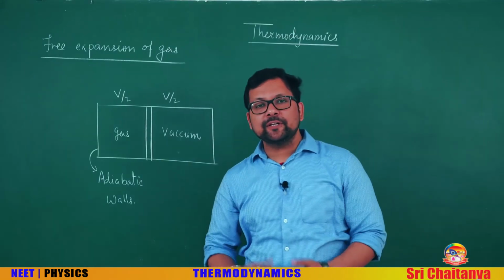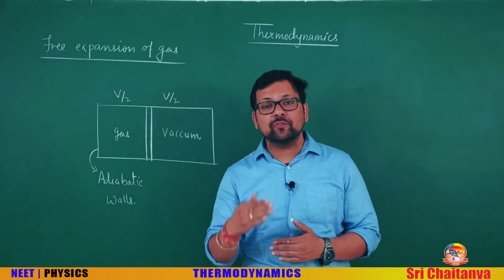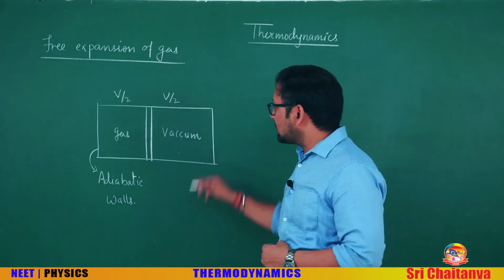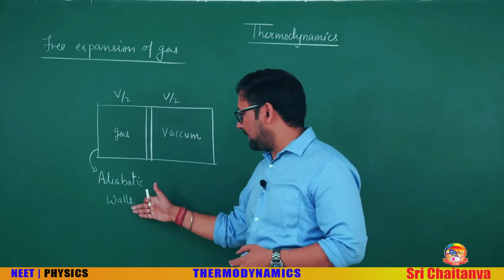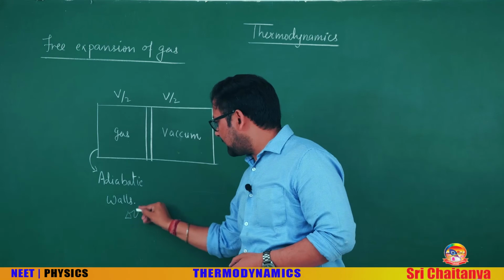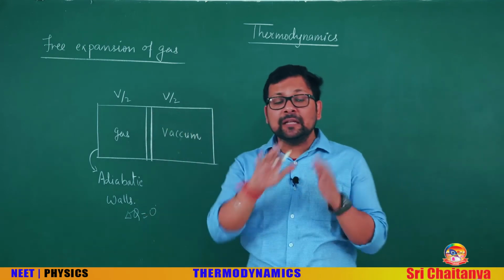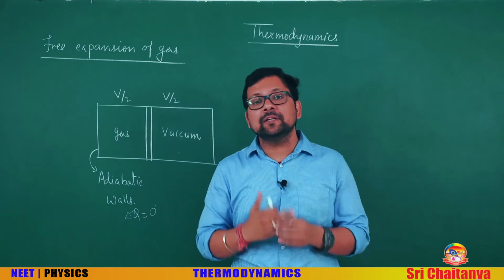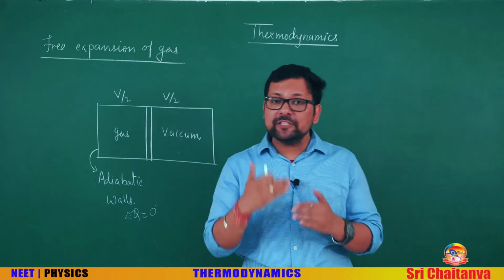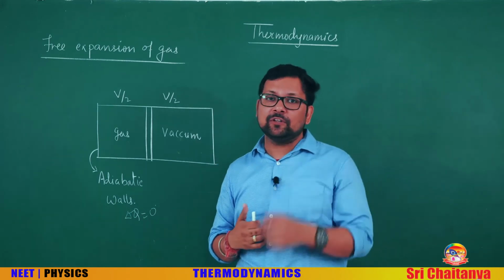The next point is free expansion of gas. Free expansion means expansion of gas in vacuum. See this diagram. This is the gas in half of the volume and the walls are adiabatic. Since walls are adiabatic, delta Q is 0. In expansion in vacuum, nothing is opposing. There is no resistance. In that case, work done will be 0. See, volume is changing, but there is no opposition, there is no resistance. In that case, work done will be 0.